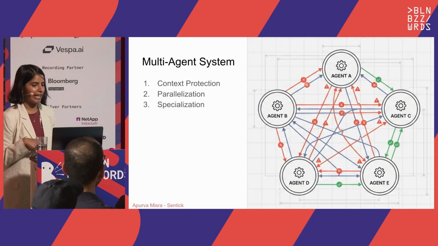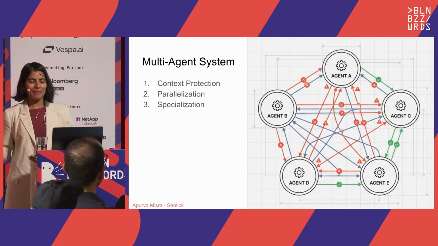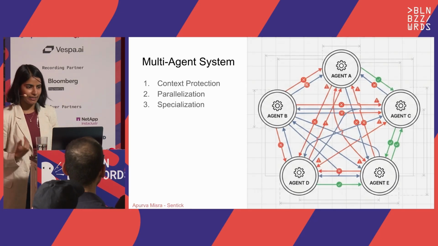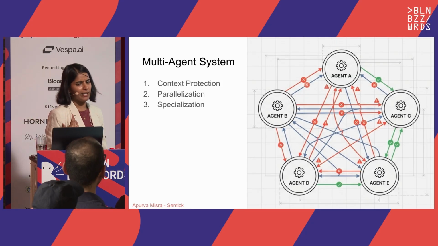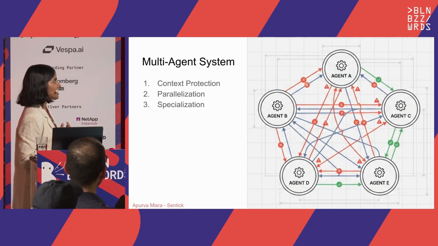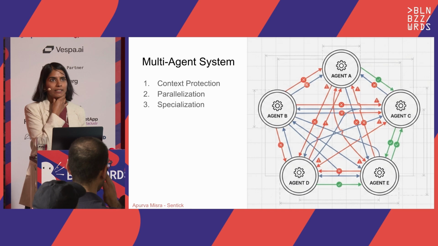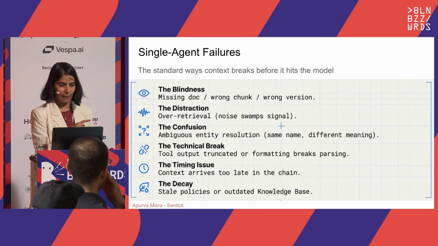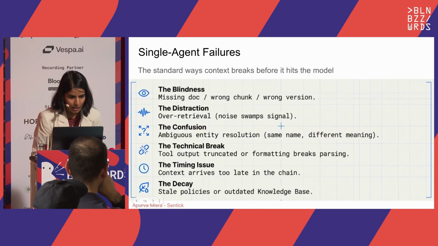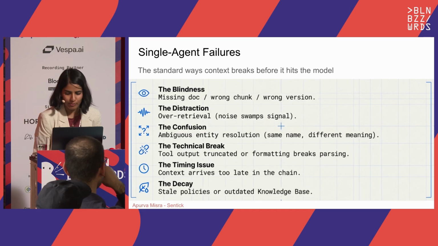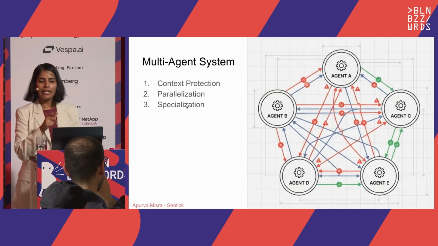Okay, moving on to multi-agent systems, I would say do not build multi-agent systems unless it's very necessary. But the times you would want to build a multi-agent system is context protection. What I mean by that is, going back, we were talking about the distraction piece, right? Over retrieval. A multi-agent system would help with this.